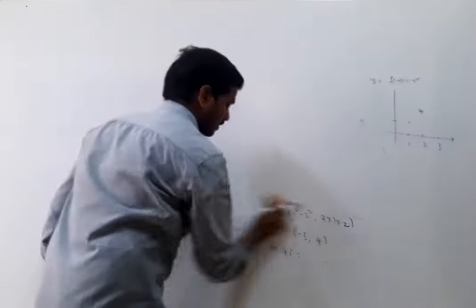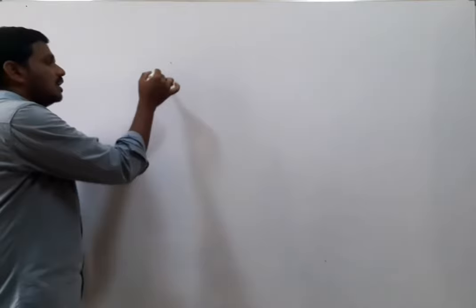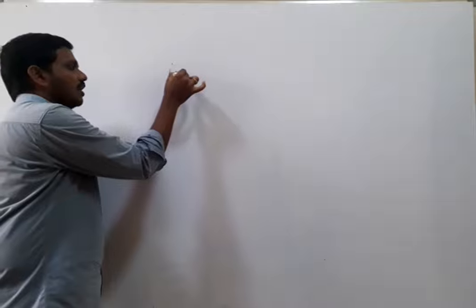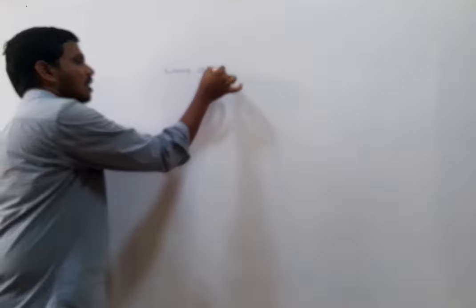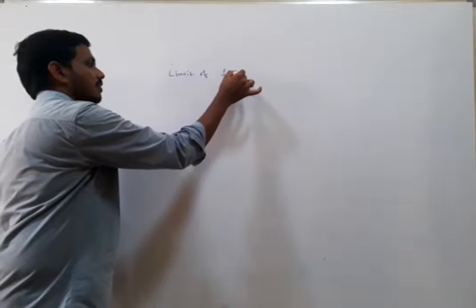Next, this is about the complex valued function. Next, we go for the definition of the limit of a complex function, the limit of a function.